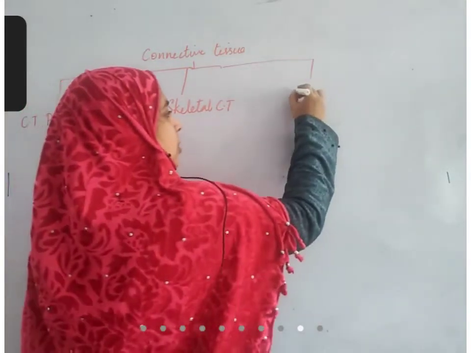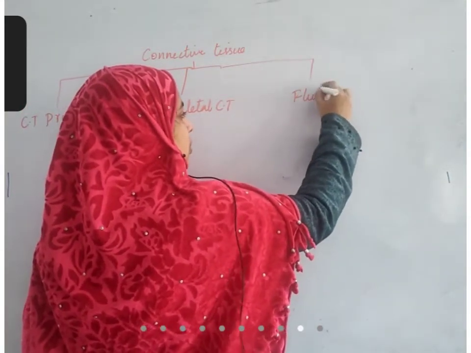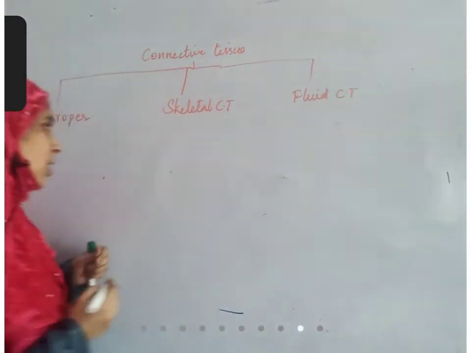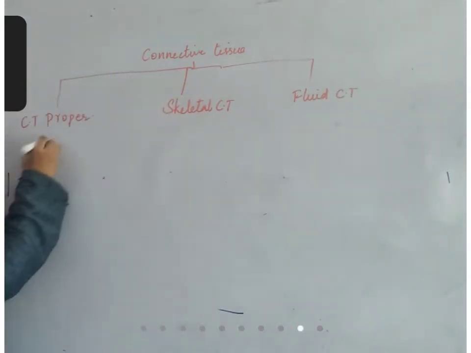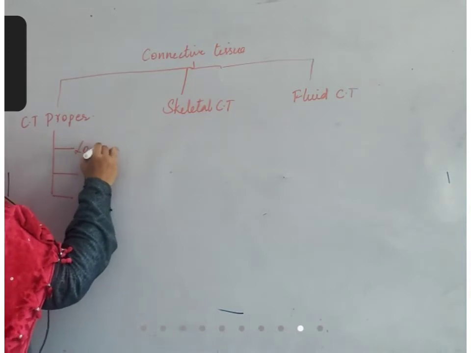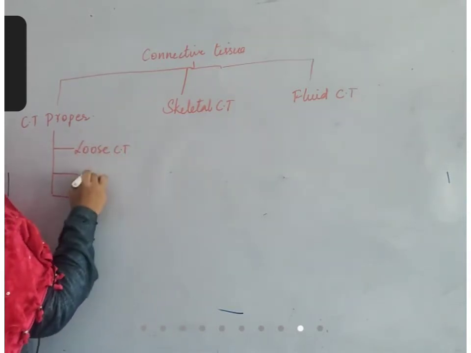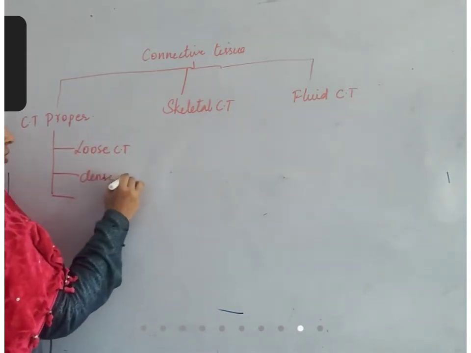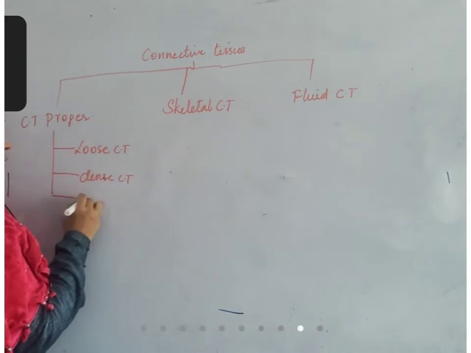Third one is fluid connective tissue. Connective tissue proper is again divided into three types: loose connective tissue, dense connective tissue, adipose tissue.